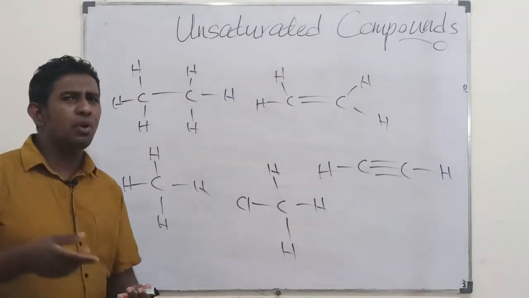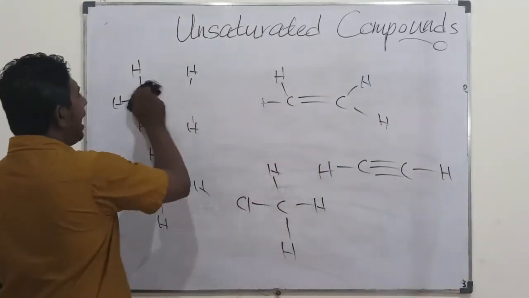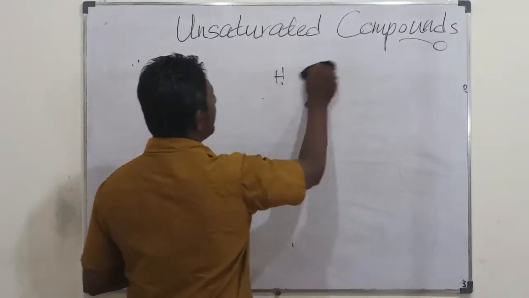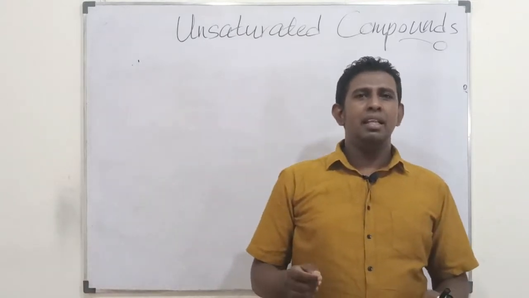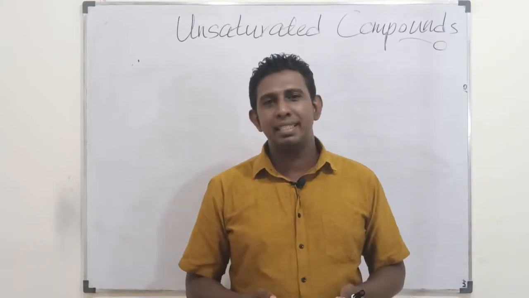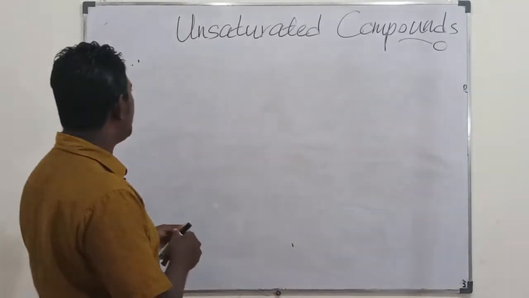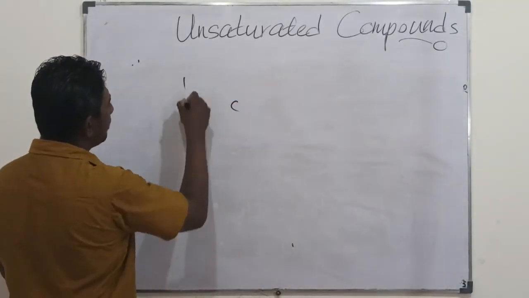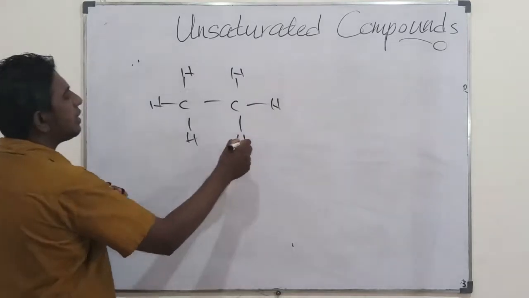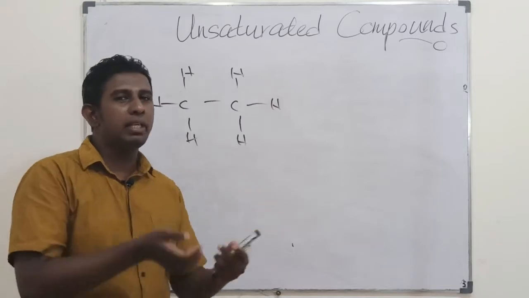Anyway, let's go to the next topic. Students, next is alkyl groups. What are alkyl groups? Just consider a tree with a branch or branches. A branch itself is not considered a tree, but it's just a part of the tree. Similarly, you get this kind of substance. This is a substance itself, ethane, so it is not just a part of a molecule.